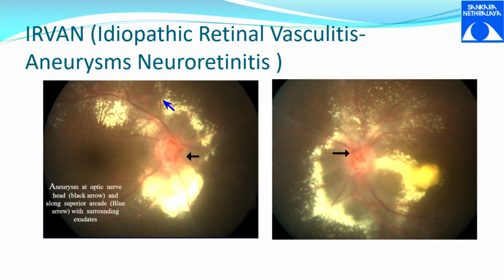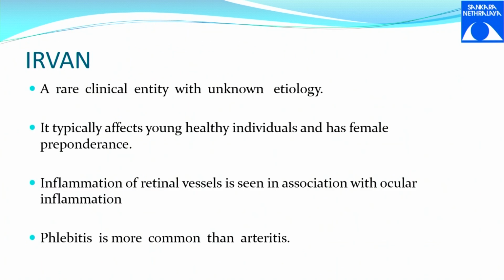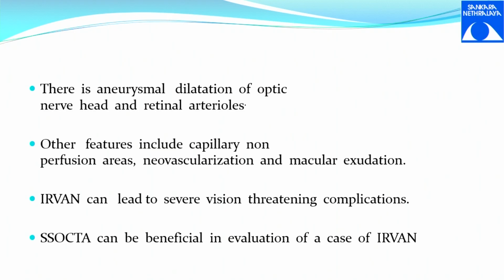And another thing which is an important exam question that PGs would like to know is IRVAN, idiopathic retinal vasculitis, aneurysm, and neuroretinitis. Usually we see a lot of exudates surrounding the capillary loop, which is usually at the optic disc. Okay, and there are a lot of exudates around. So it is of unknown etiology. Usually affects young healthy females. Inflammation of the retinal vessels is associated with the ocular inflammation. Periphlebitis is more common than arteritis.